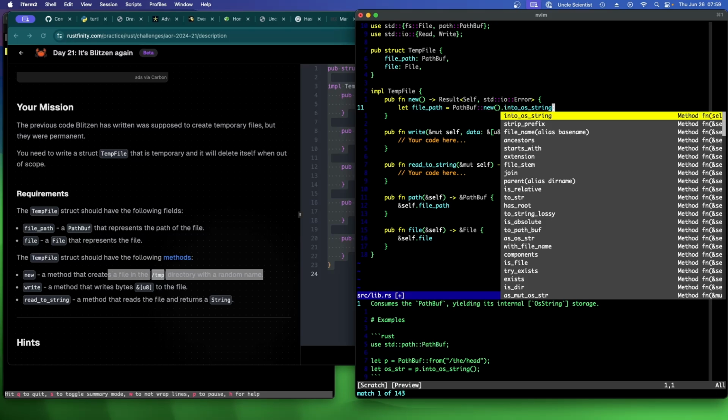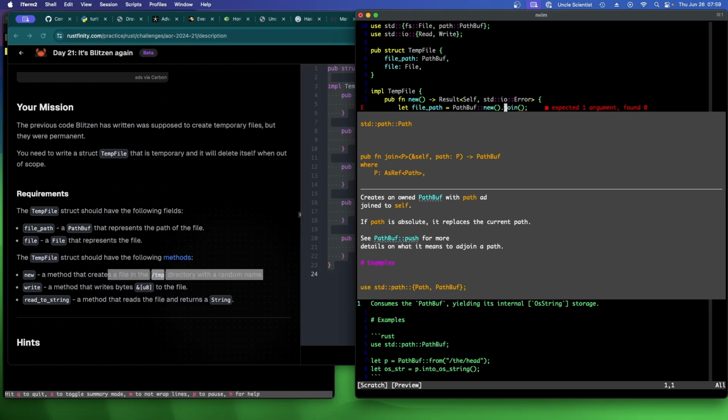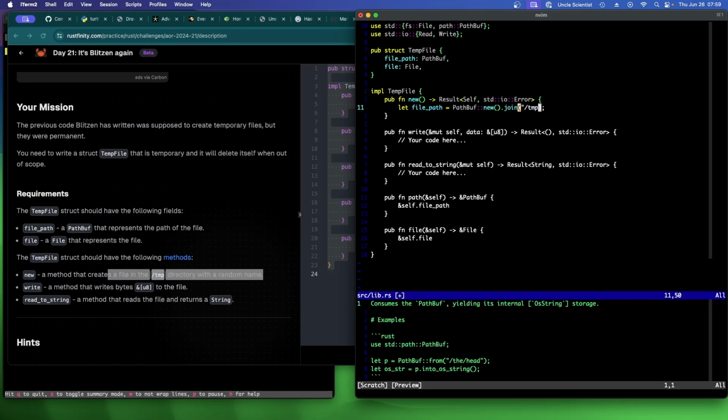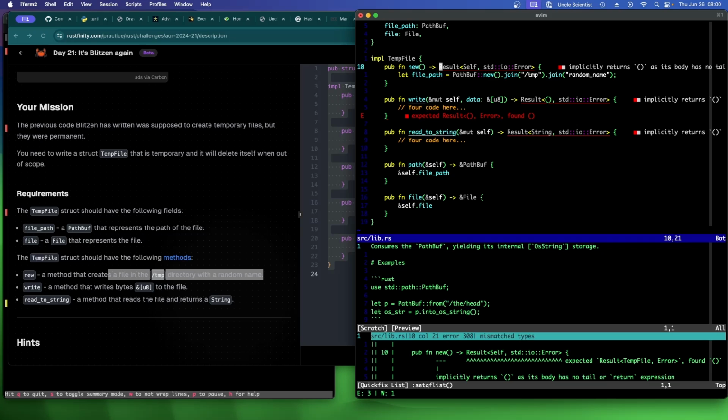You could say like extend or add or join. Is it join to get the next? What's path? Oh, if path is absolute, replaces current path. Path add joined to self. So I think what it's saying is I can do /temp and then .join /random name. I'm just going to do this temporarily just to get this to work, to compile, and then we'll see.